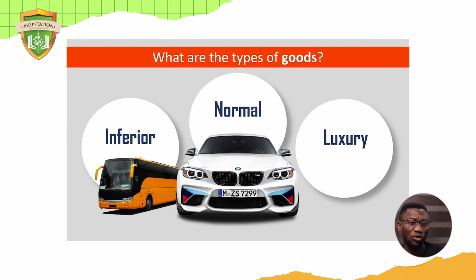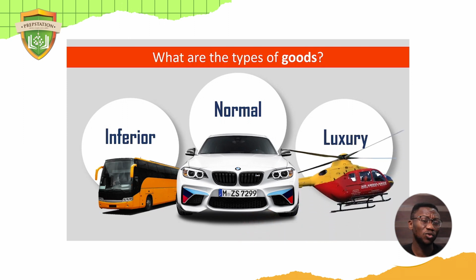And that's what we call a normal good. As your income increases, you buy a better brand of car or the latest model, or even more cars, like 2 in your compound or 3. And as things get better, you might also want to buy what we call luxury goods. You want to buy a private jet, a Lamborghini, a yacht. Now, these are not just normal goods, they are luxury goods, they are expensive goods.